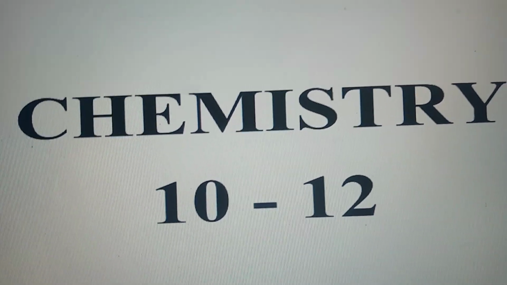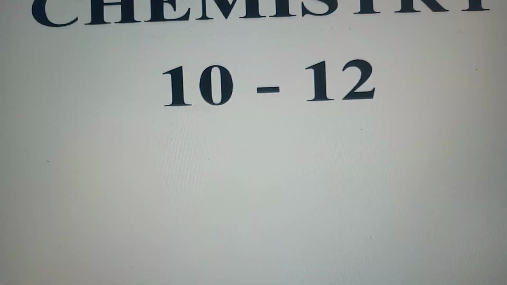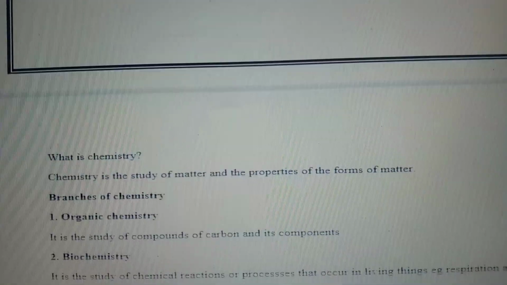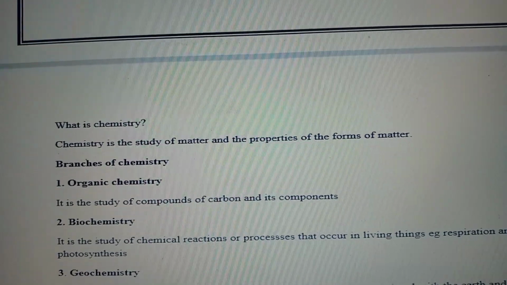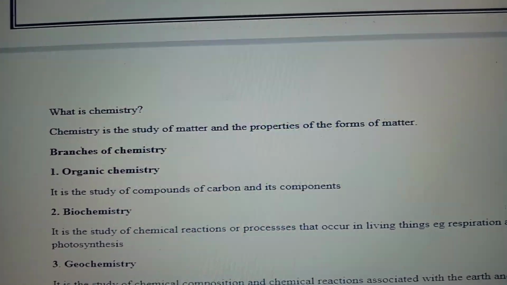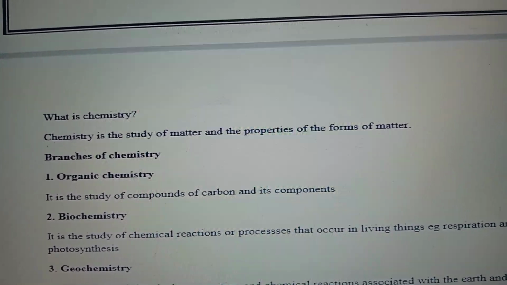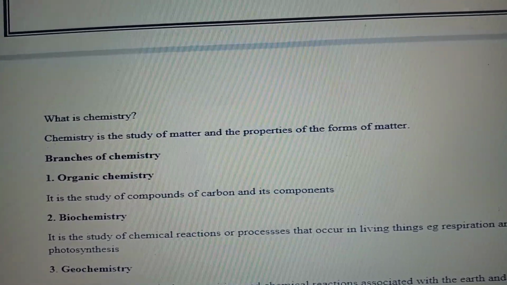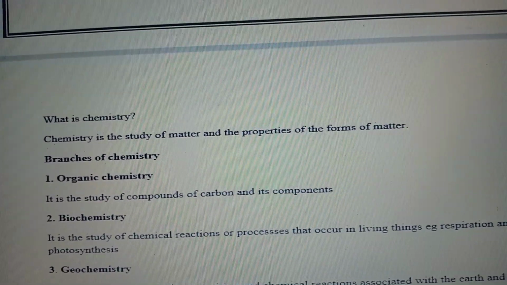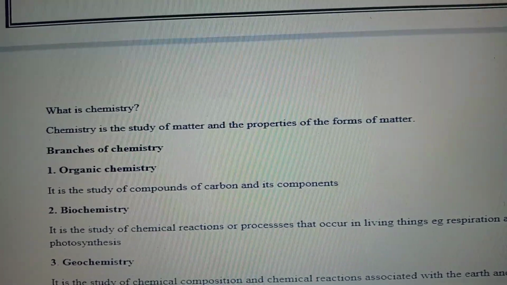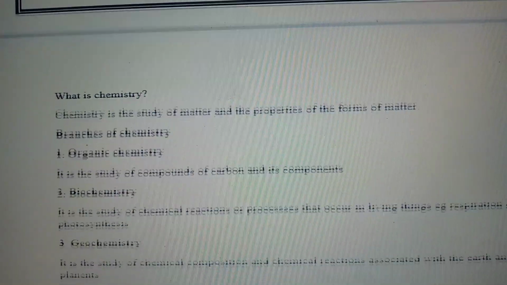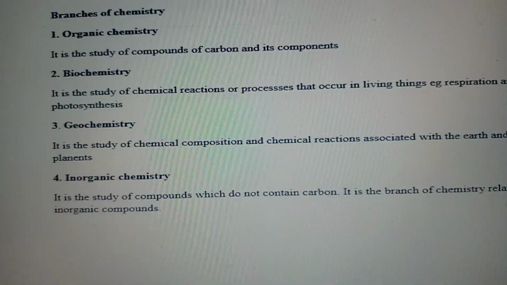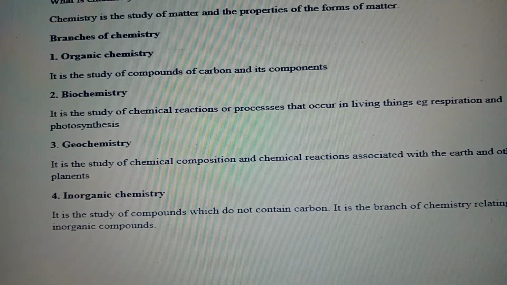So under chemistry, we have branches of chemistry. We have first to define what chemistry is. Chemistry is the study of matter and the properties of the forms of matter. That is how we define chemistry. So we have about five branches of chemistry.